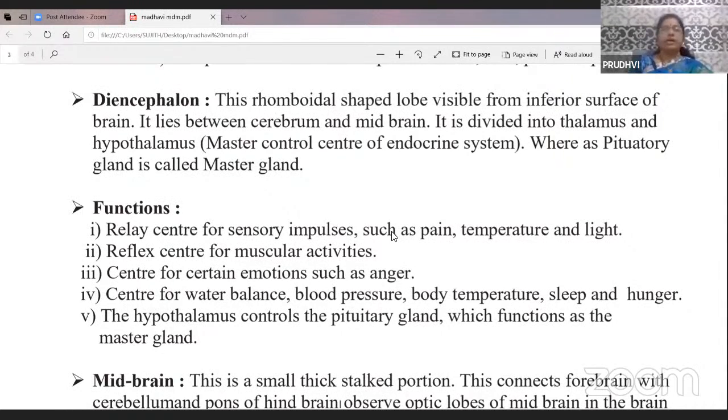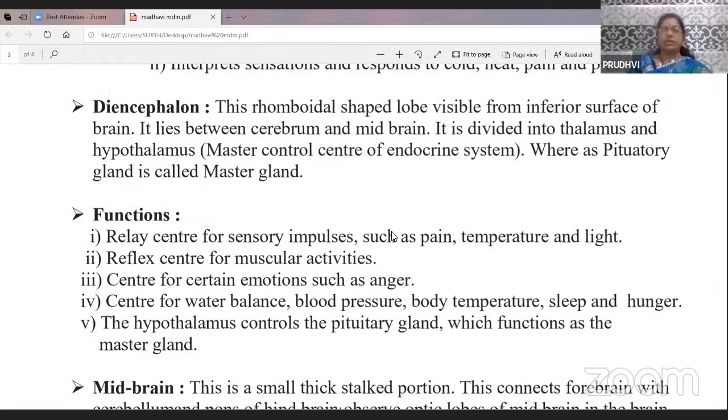Now, the second one is the diencephalon. Observe the figure here. There is a rhomboid shaped lobe visible from the inferior side of the brain.